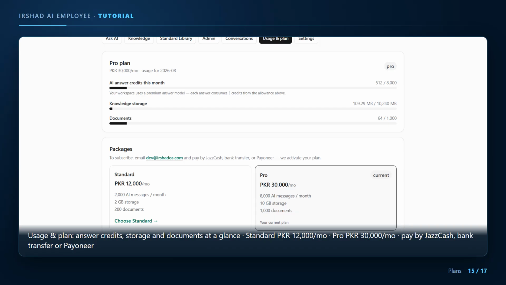2 packages, standard at 12,000 rupees a month, with 2,000 answers, 2 gigabytes, and 200 documents. And Pro at 30,000, with 8,000 answers, 10 gigabytes, and 1,000 documents. You subscribe by email and pay by Jazz Cash, bank transfer, or Payoneer, and the plan is activated for you. Start on the free trial. Upgrade when you see the usage bar moving.